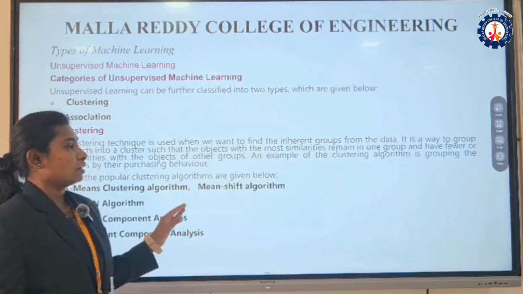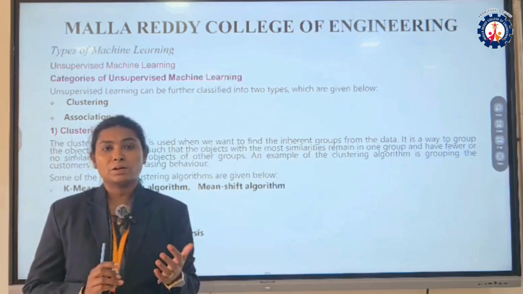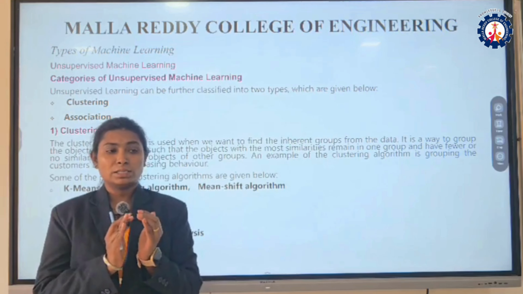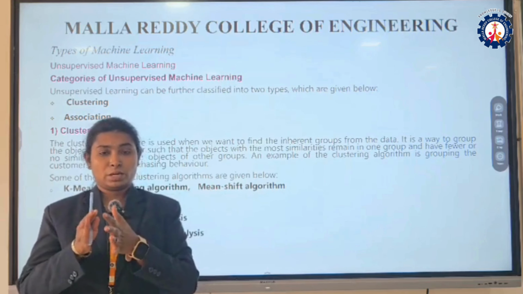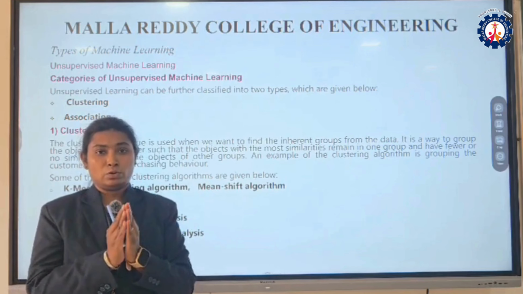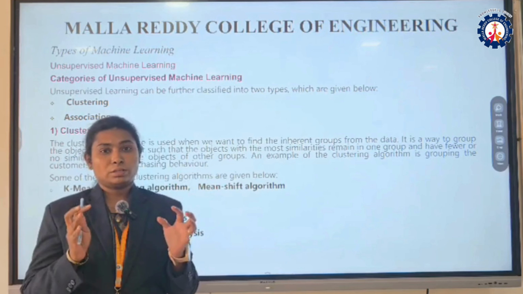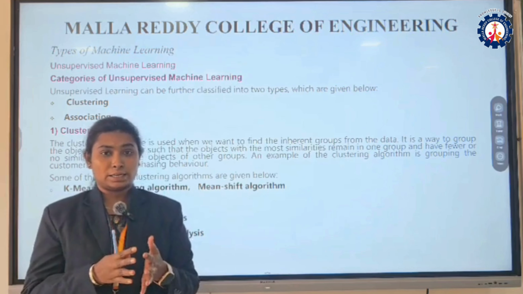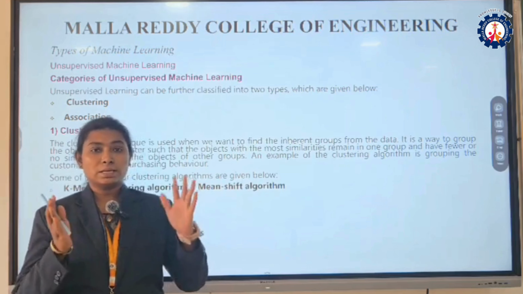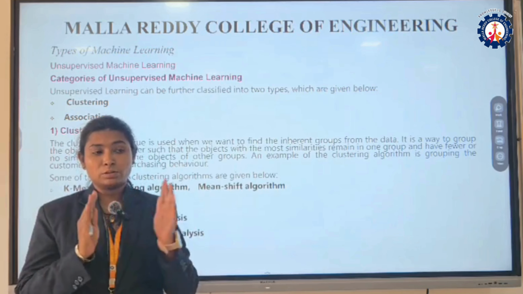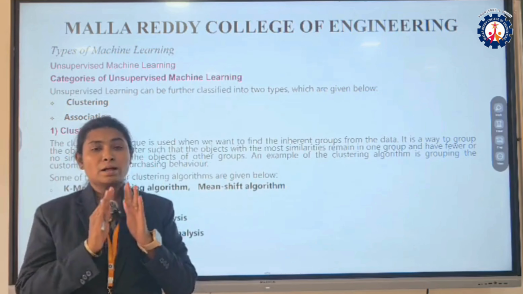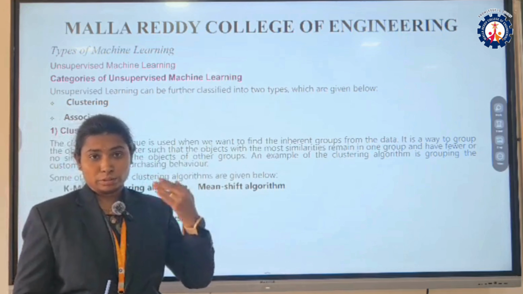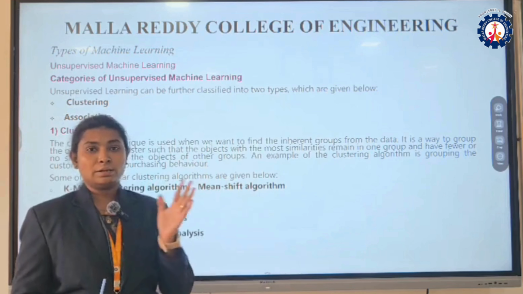Similarity of data means, if I am taking a class of students, there are students only, and there are girls or boys. So similarity groups are there, girls or boys. Dissimilarity means if I am taking two different genders in one group, that is a dissimilarity. So that is clustering. I am going to divide the clusters like girls and boys.